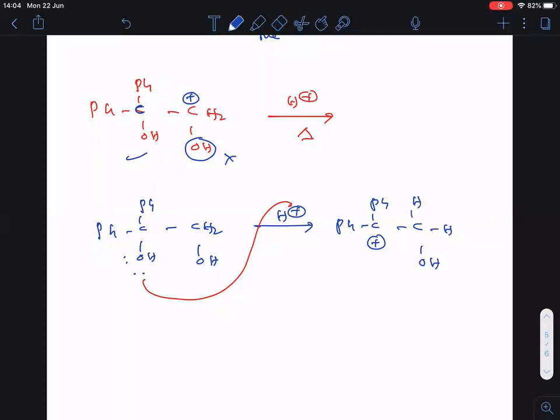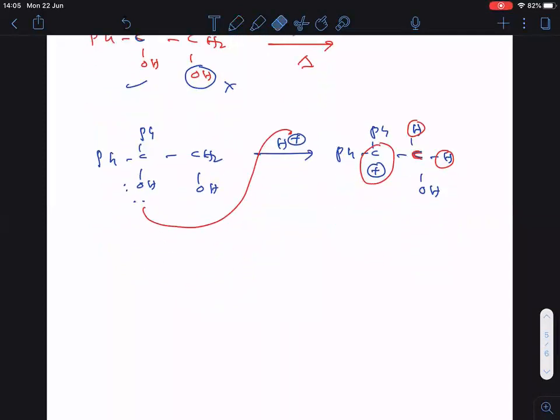Clear now, everyone? Now this is the carbocation. Am I right? On the adjacent carbon, you see only two hydrogens are there. So now there is no other option. We have to do a hydride shift. Clear, everyone? On the adjacent carbon, two hydrogens are there, so we have to do the hydride shift here.